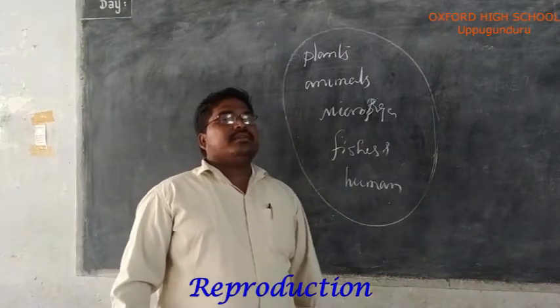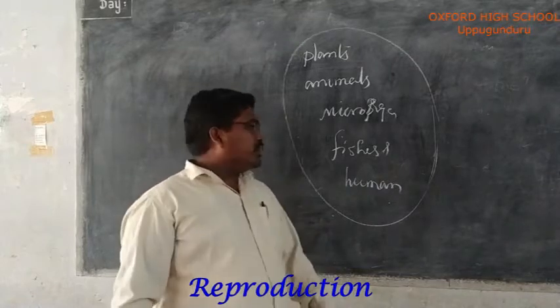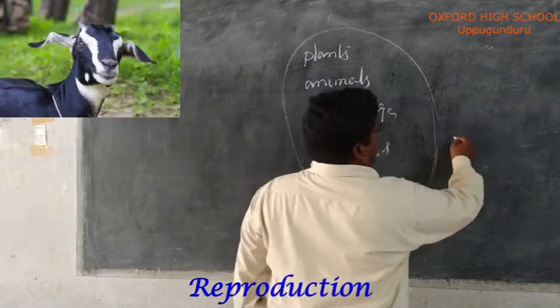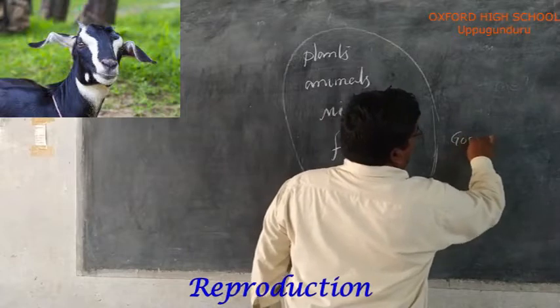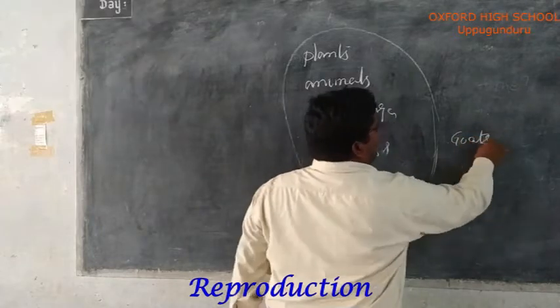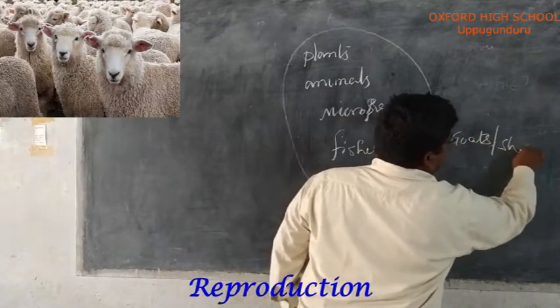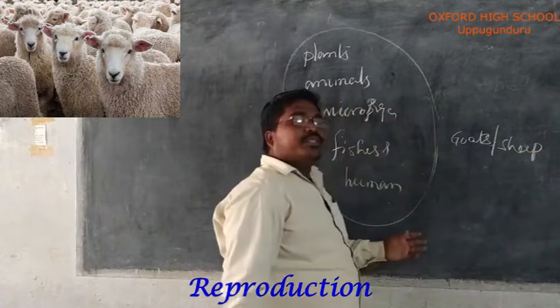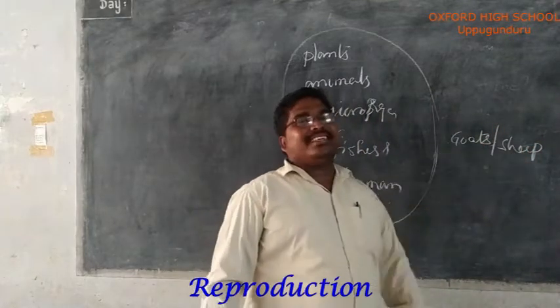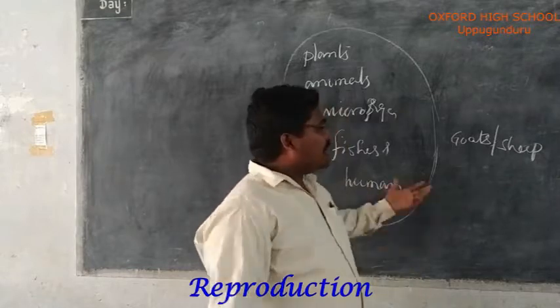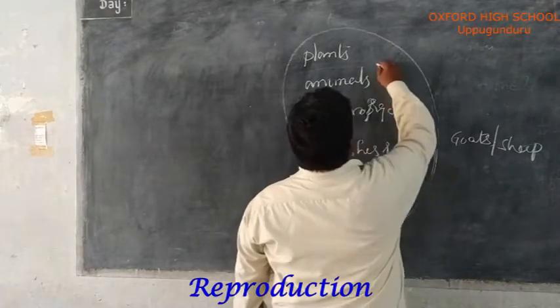If you take an example of two goats, the head of goats or sheep is increasing every year in its number, or the plants. The number of plants is increasing every year.